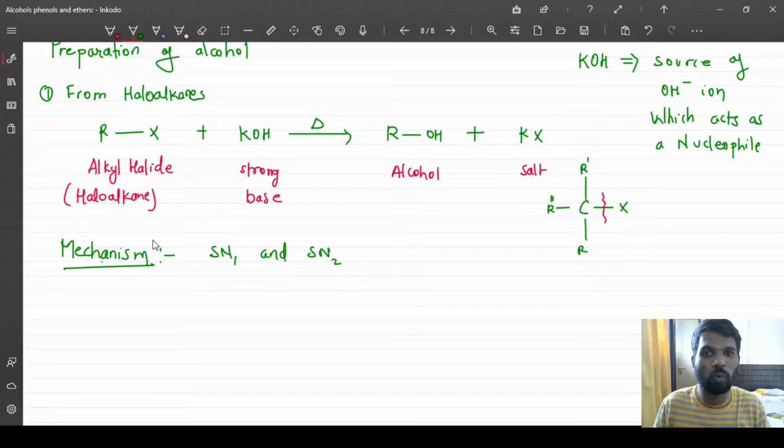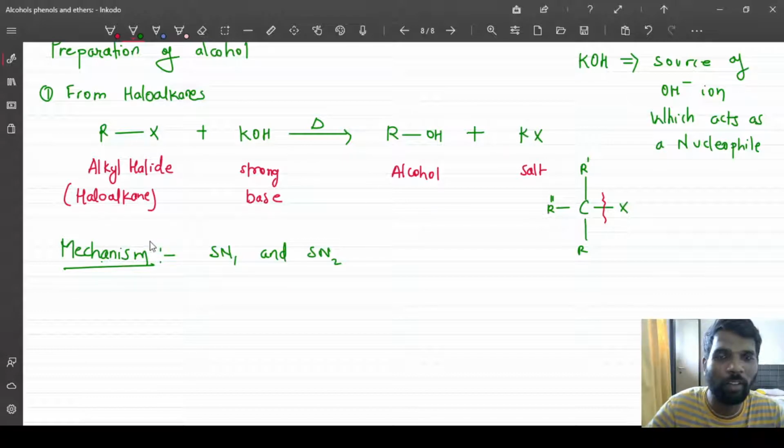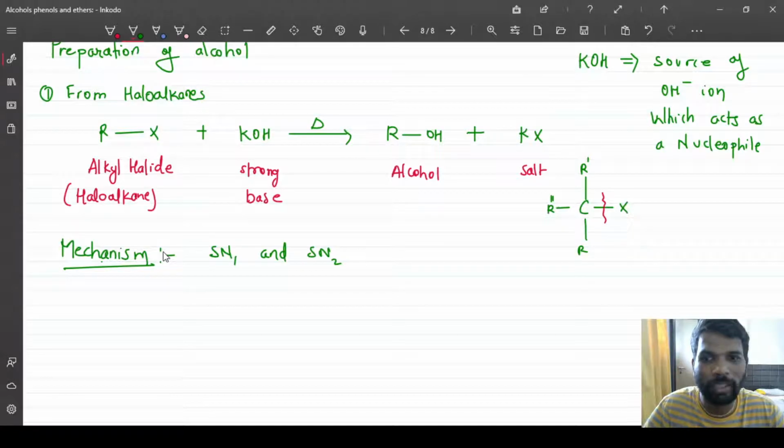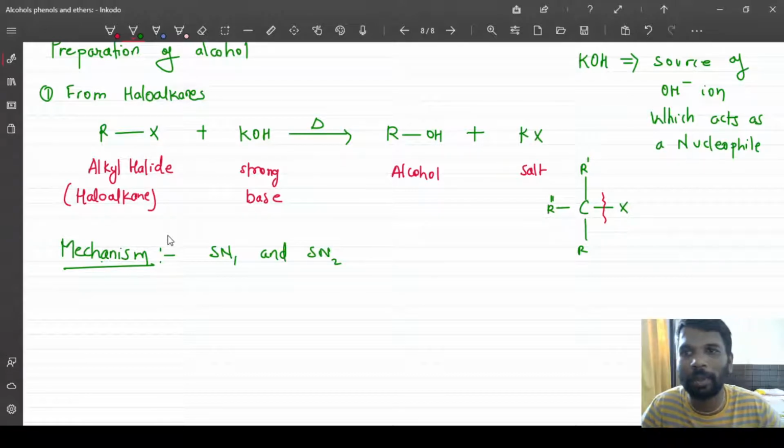We have learned this in the haloalkane and haloarene chapter also. It says that if it is SN1, then it should be a tertiary alkyl halide, and if it goes through SN2, then it is a primary alkyl halide.